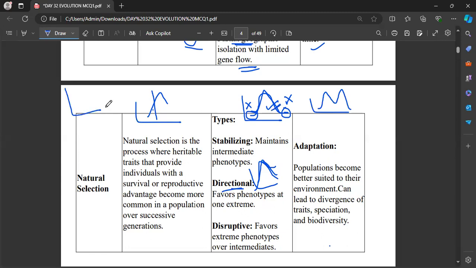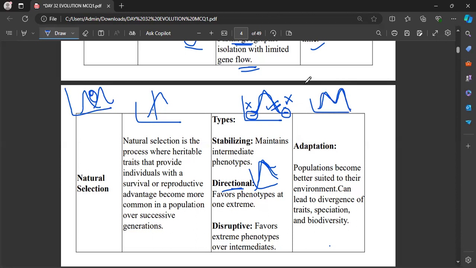See, in directional selection, either this extreme character is going to be selected, or this one, and the intermediate characters are lost. And in the case of disruptive selection, the extreme characters are going to be selected by the environment.